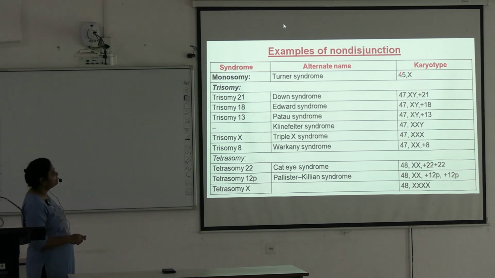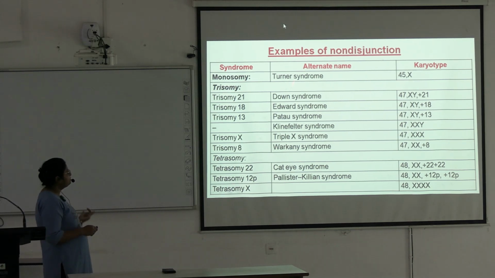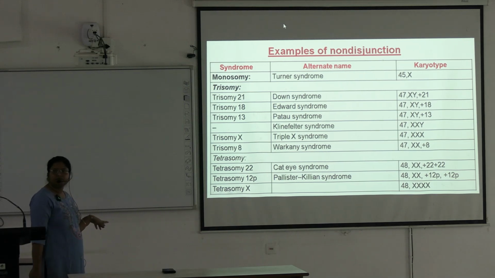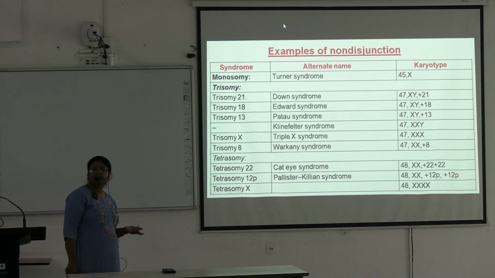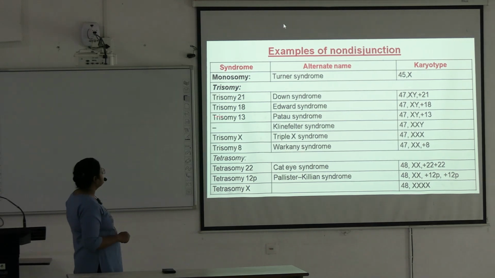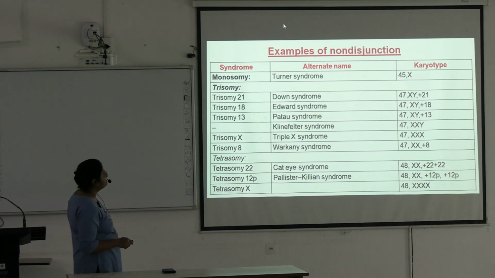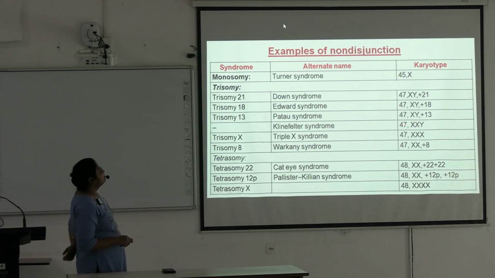Monosomy is Turner syndrome 45X. Trisomy occurs in all these chromosomes. Trisomy 21 in Down syndrome. These trisomies are all asked in your MCQs and all are important short notes. You have to know the symptoms developing in the child. Trisomy 21 Down syndrome 47XY plus 21. Trisomy 18 Edwards syndrome, extra chromosome 18. Trisomy 13 Patau syndrome 47XY plus 13.